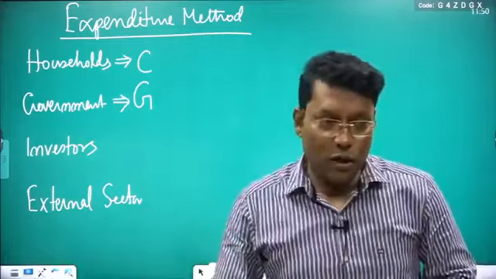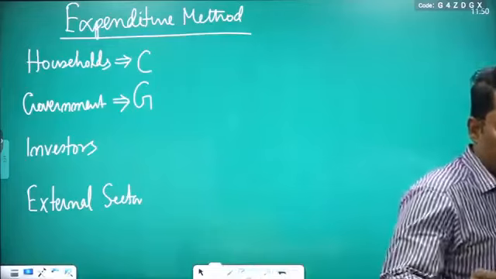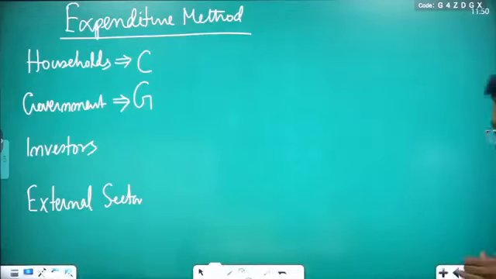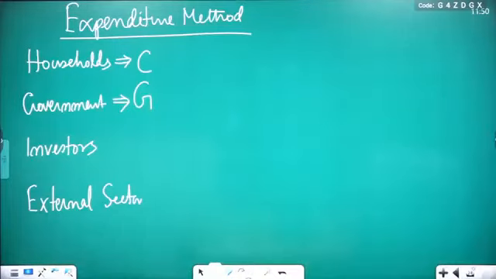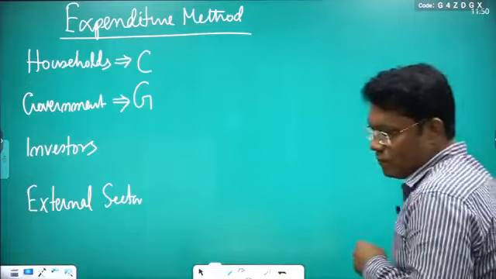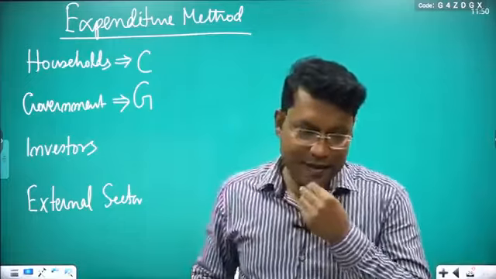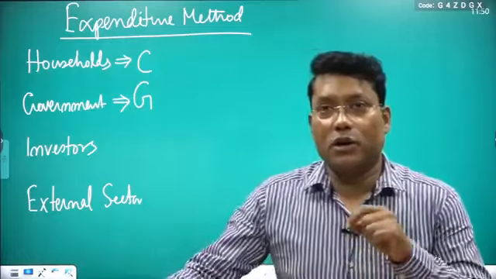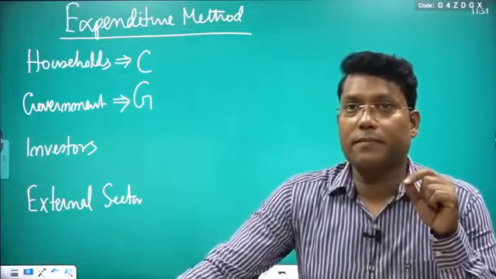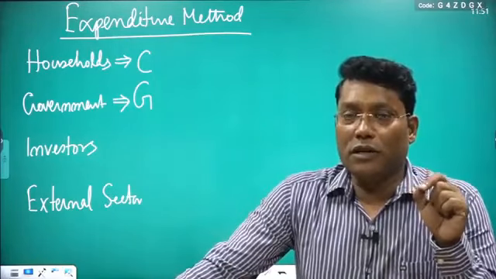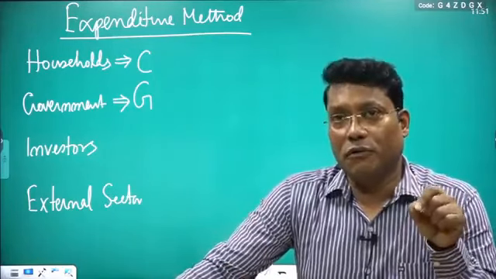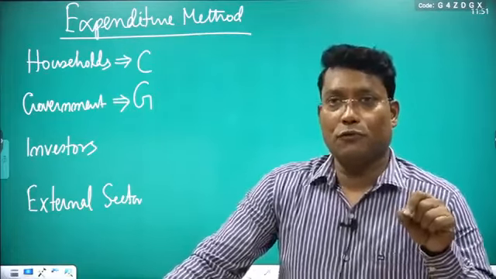Just write G, total government expenditure, right? It is the total expenditure incurred by the government on goods and services for the following purposes.